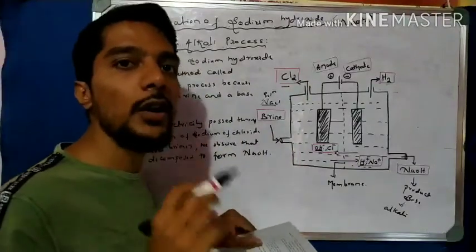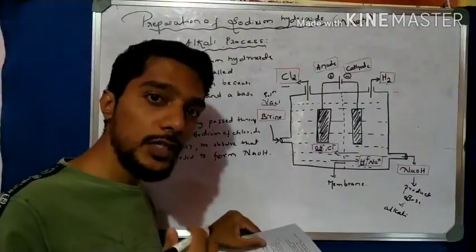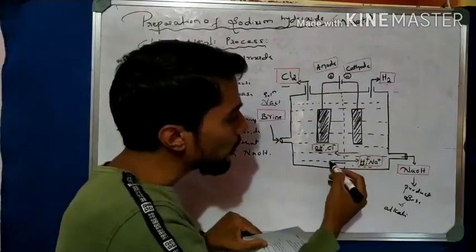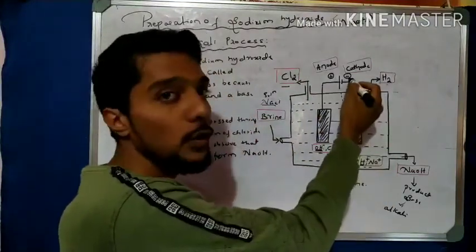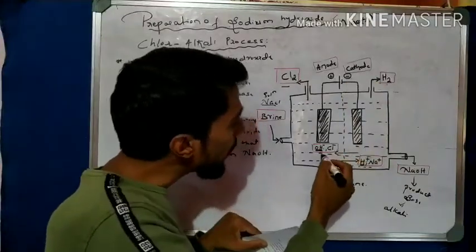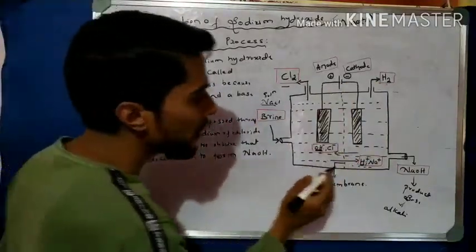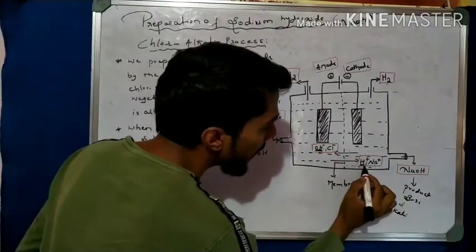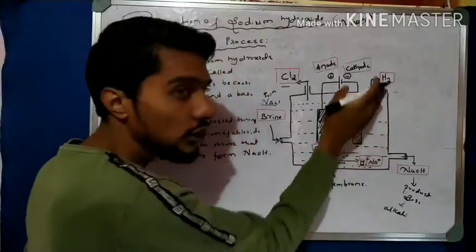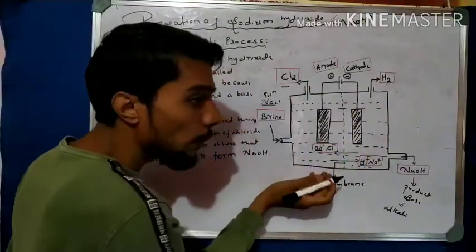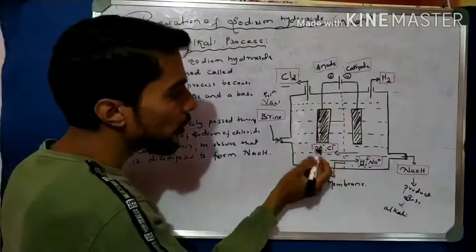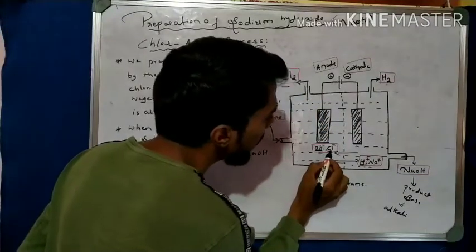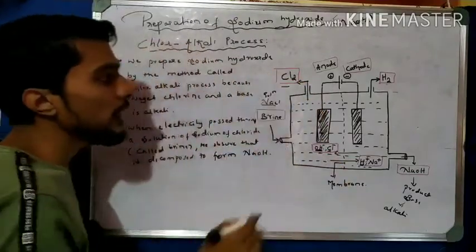NaCl has two ions, one is the positive sodium ion and one is the negative ion. They are decomposed into two ions. Therefore, the positive ions are attracted toward the negative side, and the negative ion is attracted toward the opposite charge, which is positive. Okay, these are the changes, right? Na plus, the positive charge, is attracted toward the negative side, the opposite charge. Then Cl minus, the opposite charge is plus, so it is attracted towards the plus charge. Now observe that the Cl is liberated at the anode side.